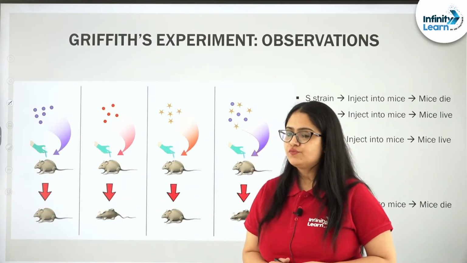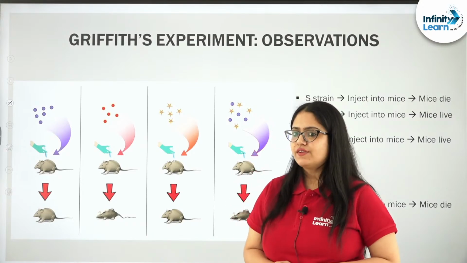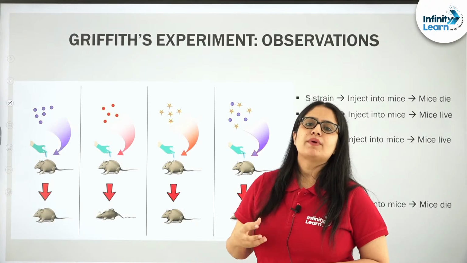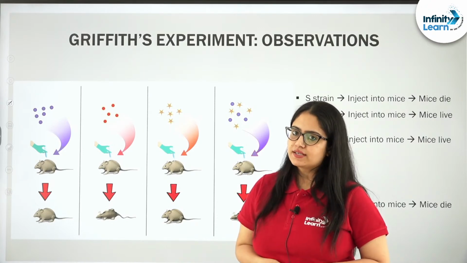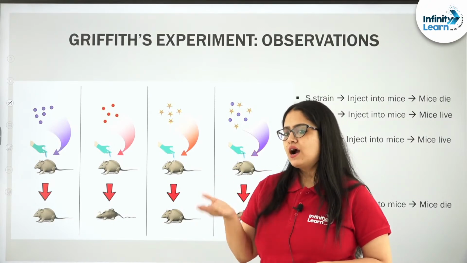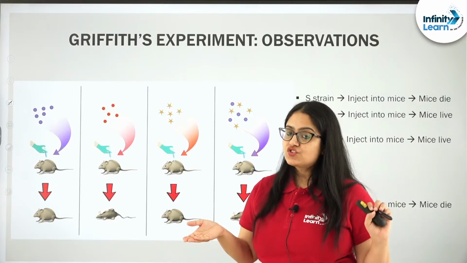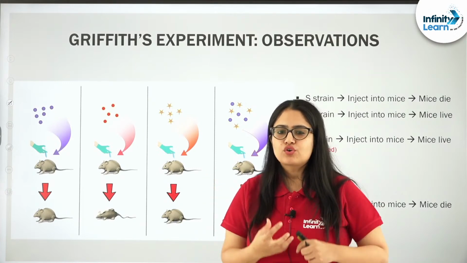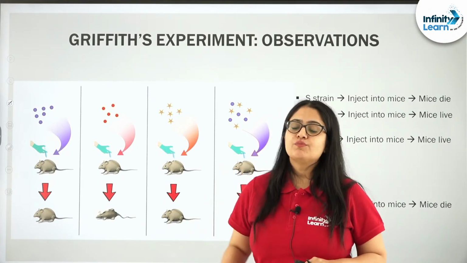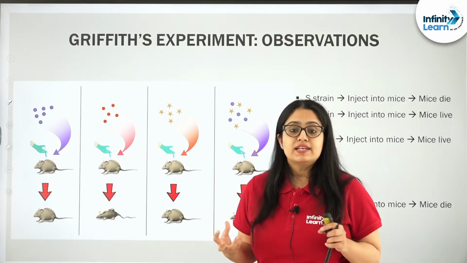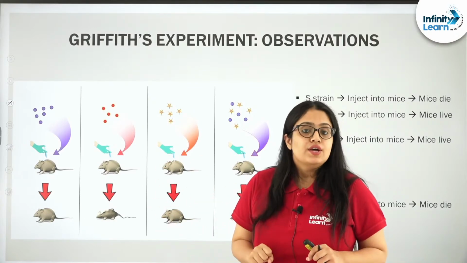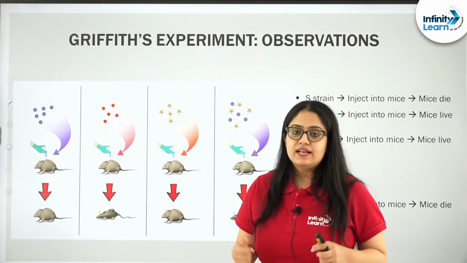bacteria, right, pneumococcus bacteria. Remember, these bacteria are responsible for developing pneumonia in the rat, right. So, there are two strains, R strain and S strain. S strain is the virulent strain. S strain can develop a mucus coat on it, and because of the presence of the mucus coat, they are virulent, they can cause pneumonia, whereas the R strain is unable to cause pneumonia inside a living organism.